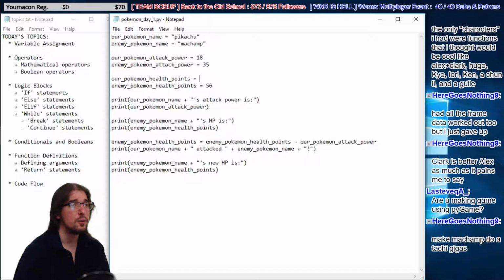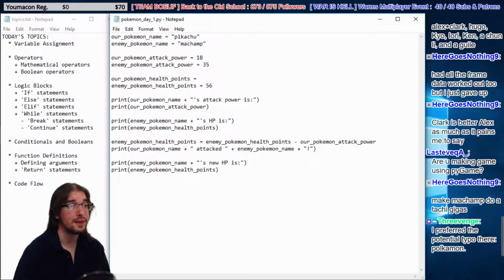So Pikachu's going to have what? Probably less HP than Machamp too, right? So let's give him like 40 health.